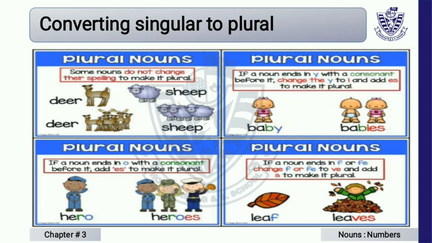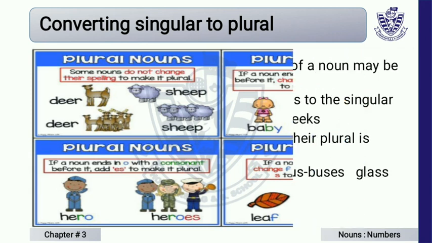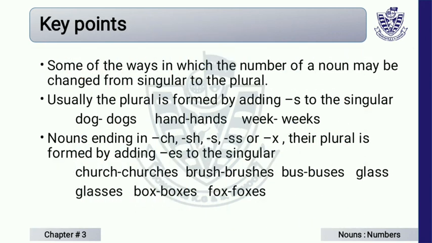Like this, there are some rules to convert singular to plural. If we have y at the end, like b-a-b-y, baby, we will cut the y and change it to babies, b-a-b-i-e-s. Nouns ending in ch, sh, s, double s or x, their plural is formed by adding es to the singular. Church, churches. Brush, brushes. Bus, buses. Glass, glasses.